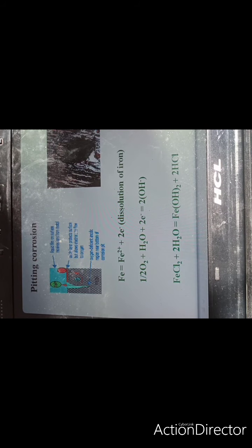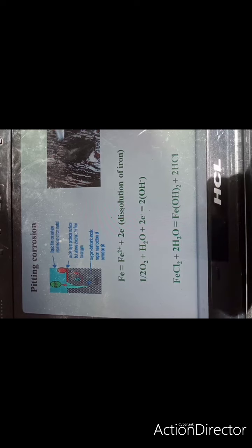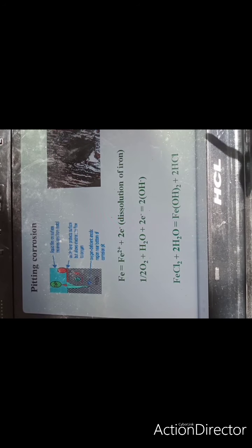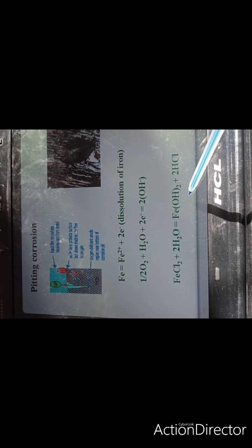In pitting corrosion also, the area which is inside the pit is oxygen deficient, so it will act as anode, and the remaining area will act as cathode. So an electrochemical cell will be set up, and finally we will get ferrous hydroxide, which will be oxidized to Fe2O3 with X molecules of water.